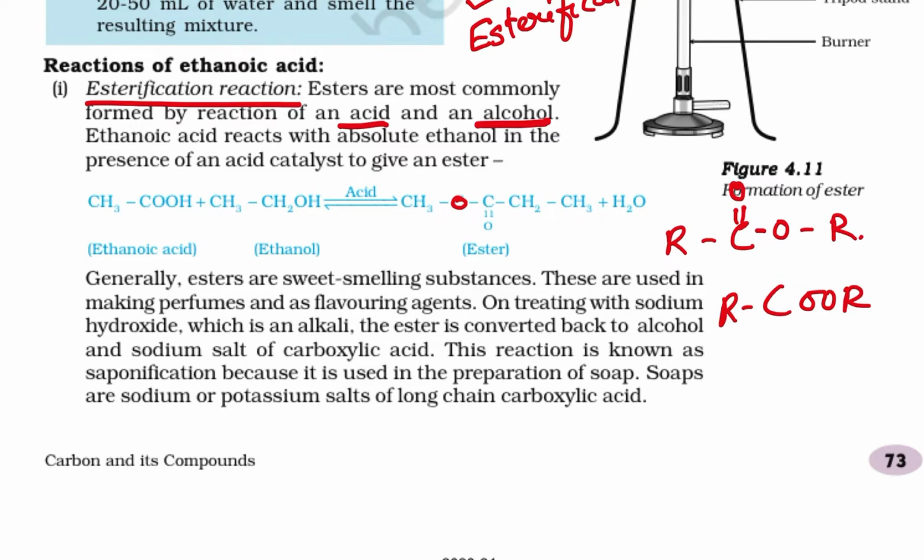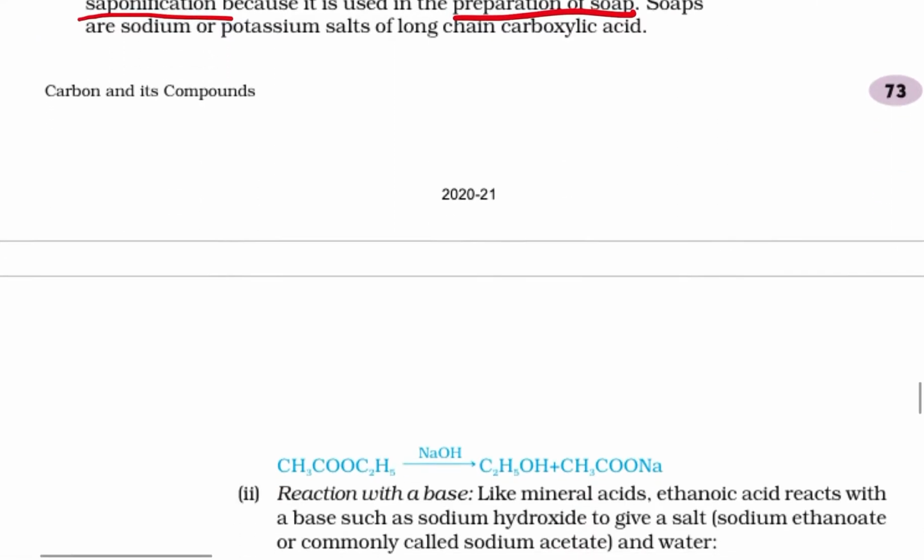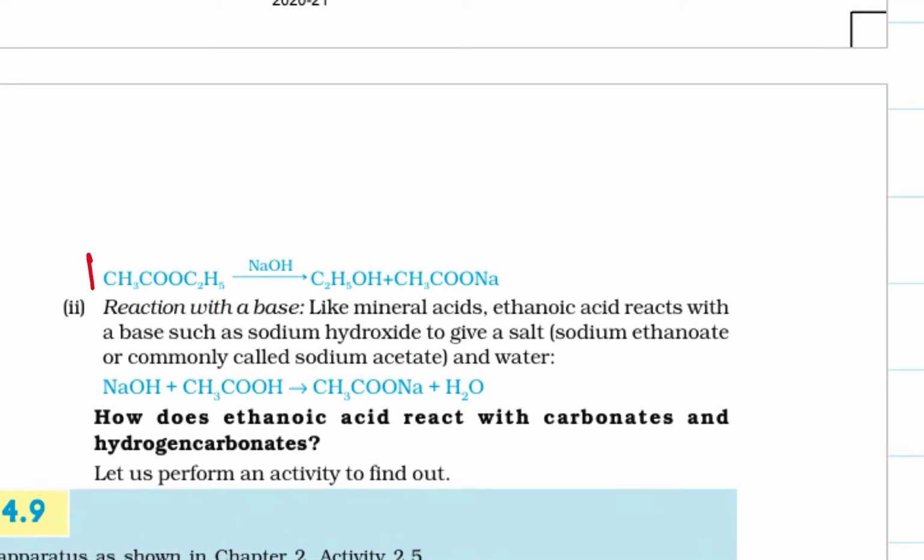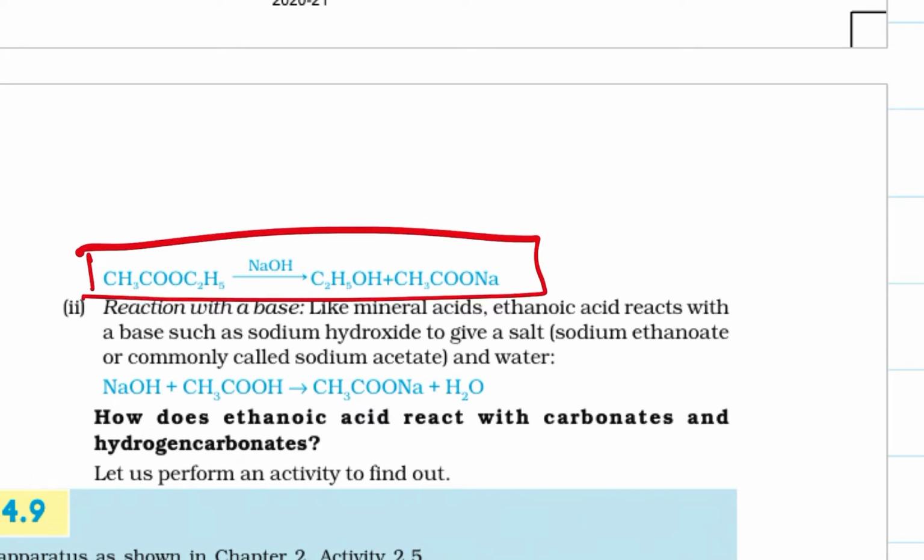On treating with sodium hydroxide, which is an alkali, the ester is converted back to alcohol and the sodium salt of the carboxylic acid. This reaction is called saponification, which is the reverse reaction of esterification and is used in the preparation of soap. Soaps are sodium and potassium salts of long chain carboxylic acids. This is how an ester works. And this is the reaction for saponification, where CH3COOC2H5 and NaOH react to give C2H5OH plus CH3COONa, that is ethanol plus sodium acetate.